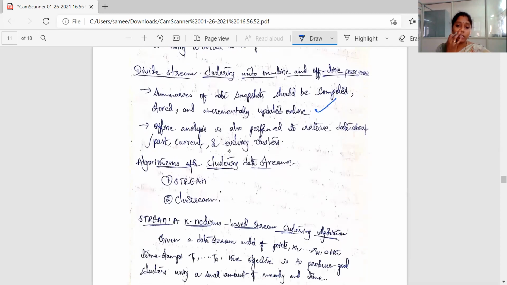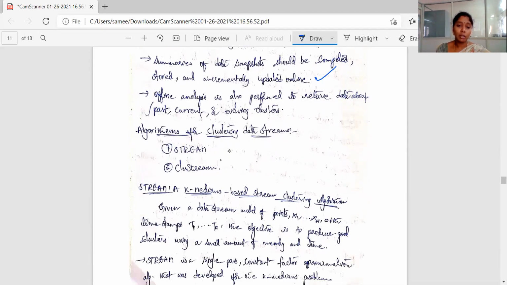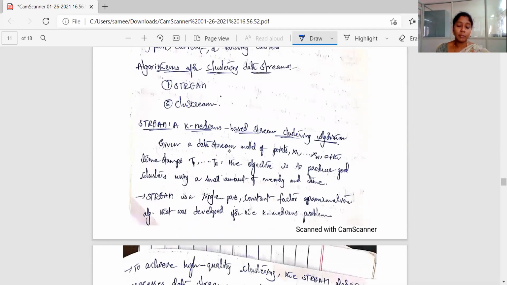And we have two clustering algorithms for the clustering of data streams. Stream algorithm is there and CluStream is another one. Two algorithms are there, STREAM and CluStream. Coming to the STREAM algorithm, it is purely based on k-medians. That's why the name, k-medians based stream clustering algorithm.